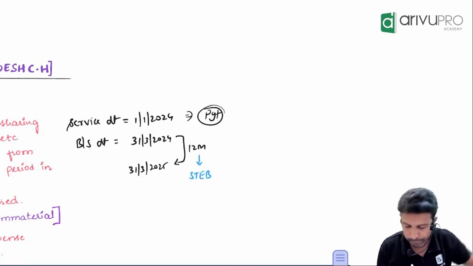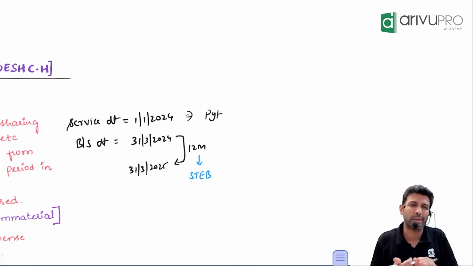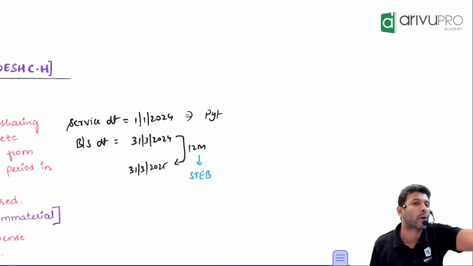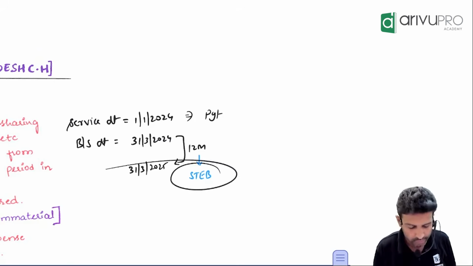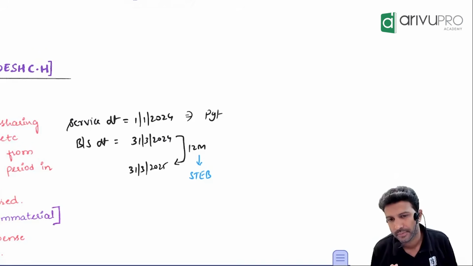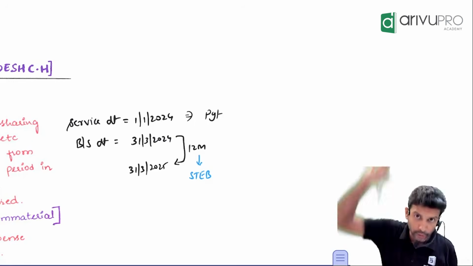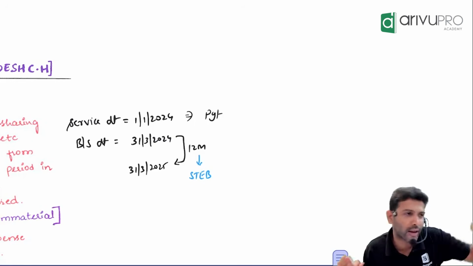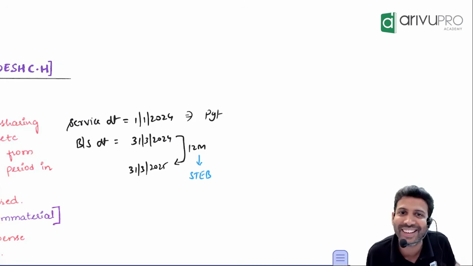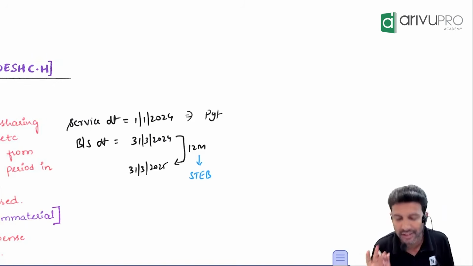Okay, now that is the meaning. Examples of short-term employee benefits are your salary, perquisites, and all you have learnt in your income tax. All that will come under the ambit of short-term benefits. Because if you work in January, when will you collect the salary as an employee? One year later? No, only a day later or so. You will not wait a year. So salary, perquisites, all these are examples of short-term benefits.